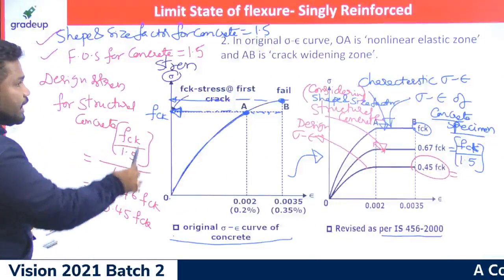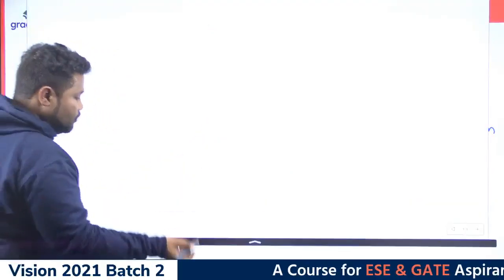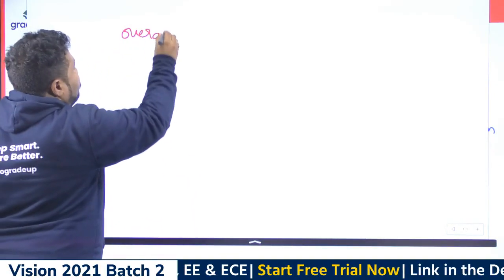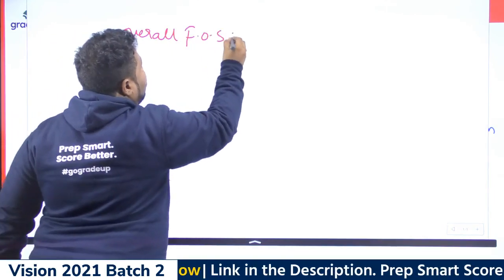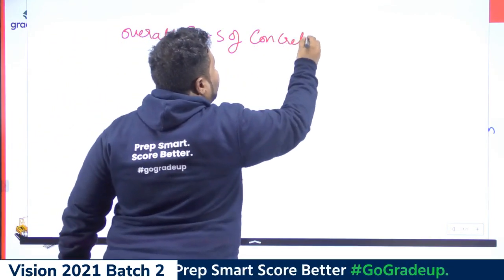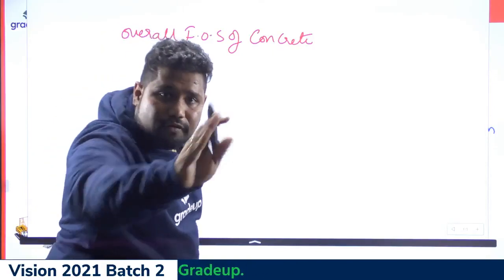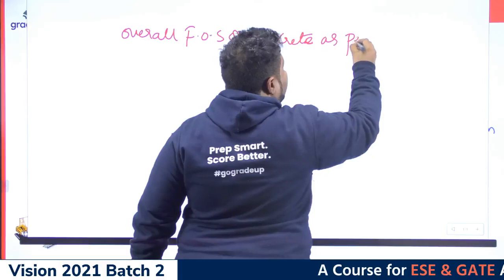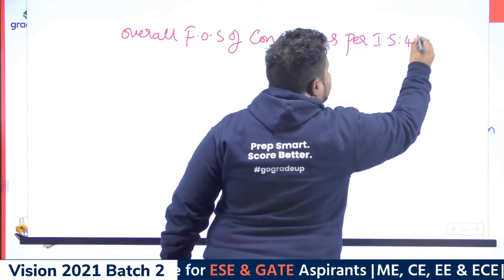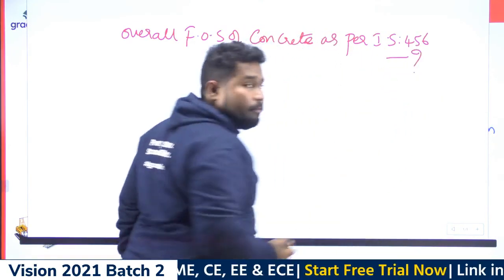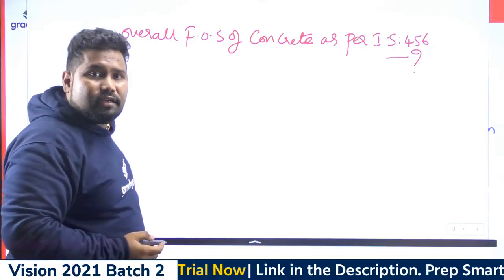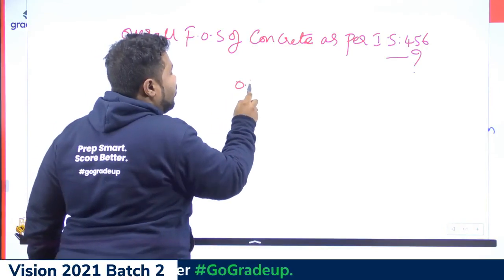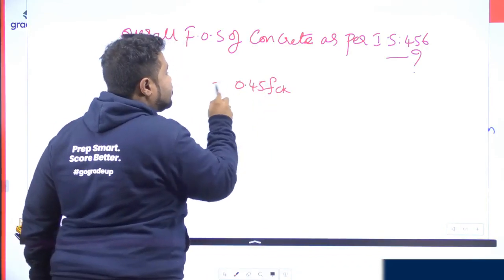Okay, I hope you have taken this, but let me just use this. Now my question is, what is the overall factor of safety of concrete as prescribed by IS 456? Not with respect to other codes. As per IS 456, what is the answer I am expecting from you? Can you tell me the correct answer? Prakash says 2.5. That is exactly correct. You can write that 0.45 fck is the design stress, right?